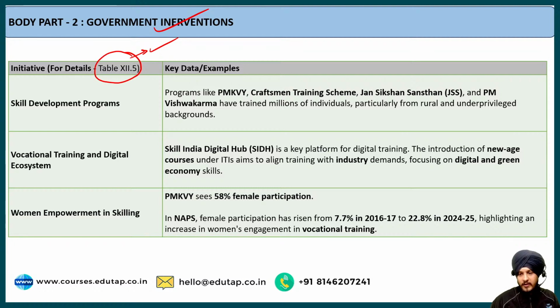Over here I have just mentioned the important keywords and the initiatives that are there with respect to skill development. The first type of initiative taken by the government is regarding skill development programs. The government has launched different sets of programs. For example, you must have heard about the Pradhan Mantri Kaushal Vikas Yojana. We know that this Kaushal Vikas Yojana provides industry relevant training,